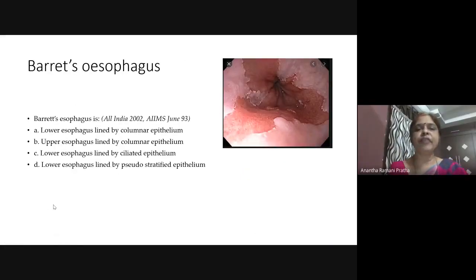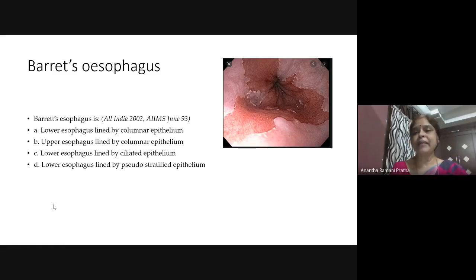Now we'll come to Barrett's esophagus. Barrett's esophagus is due to gastroesophageal reflux disease, where there is relaxation of the sphincter and the gastric contents repeatedly reflux into the lower 1/3 of the esophagus.